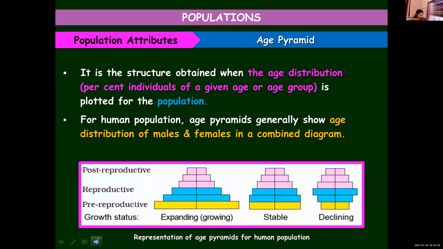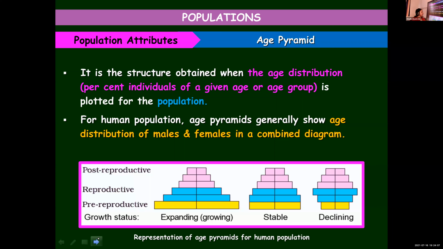Whereas in the declining, you can see the base is very narrow, and the percentage of individuals in the post-reproductive phase is more. Why we say declining is that those individuals in the post-reproductive category cannot contribute to the increase in the population. So that is why we say this population, the third one, is declining. Hope you are understanding what I mean to say.